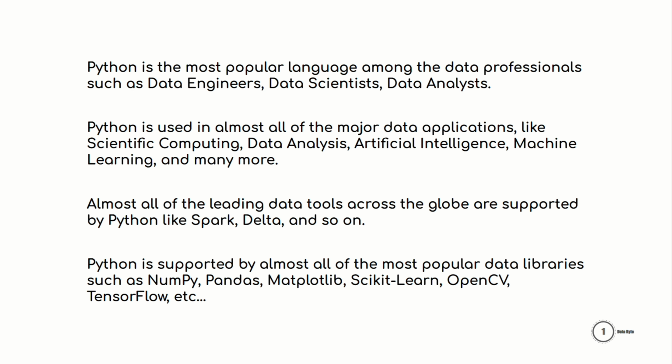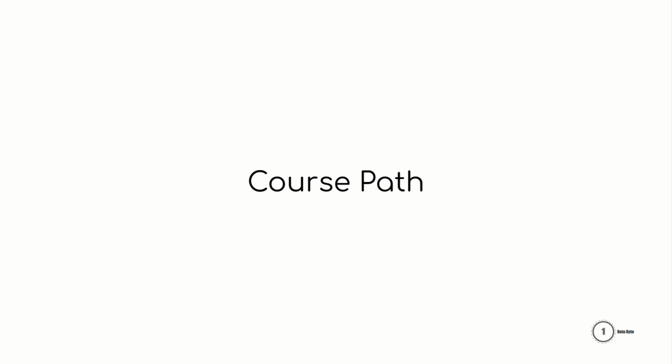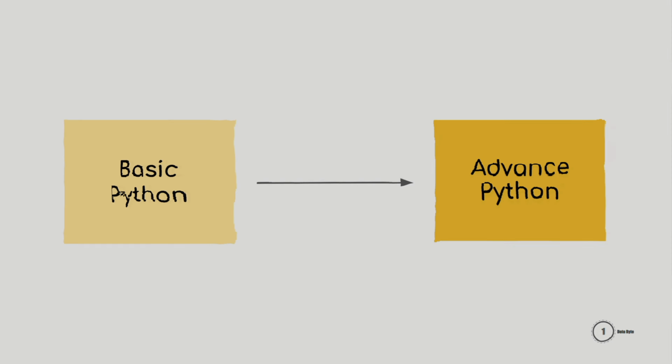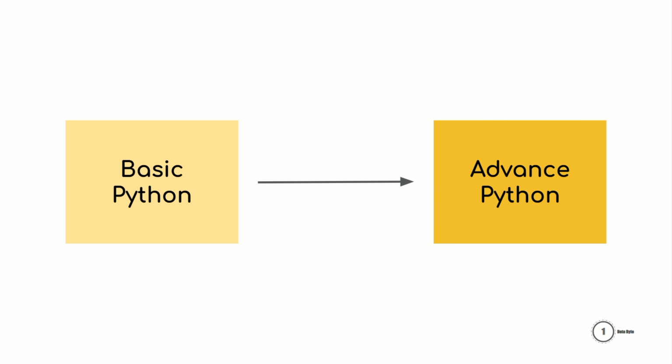Almost all of the leading data tools across the globe are supported by Python, like Spark, Delta, Airflow, and so on. Python is supported by almost all of the most popular data libraries, such as NumPy, Pandas, Matplotlib, Scikit-learn, OpenCV, TensorFlow, and so on. Okay, the course path will follow this flow. In this course, we'll go from basic to advanced Python programming capabilities.